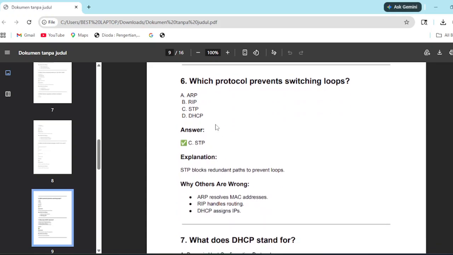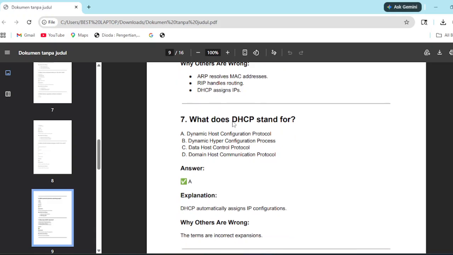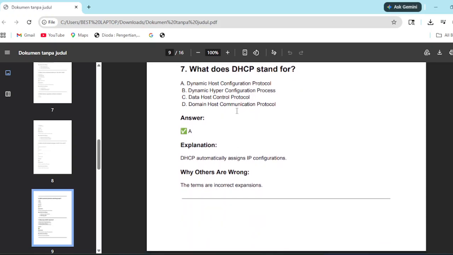And 6: which protocol prevents switching loops? STP, as I said before. ARP is for MAC, RIP only handles routing, and DHCP, dynamic host configuration protocol, assigns IP, so it has nothing to do with looping. Next, I'm not going to explain why all of them are wrong.